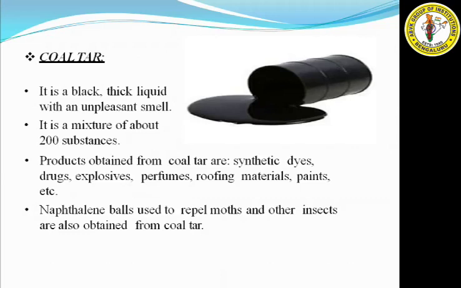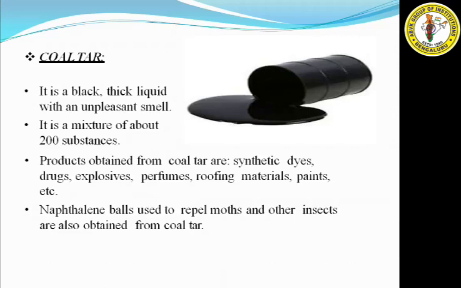Products obtained from coal tar are synthetic dyes, drugs, explosives, perfumes, roofing materials, paints, etc. Among those 200 substances, some of the materials are synthetic dyes, meaning synthetic colors, drugs meaning medicines, explosives meaning crackers, perfumes meaning scents, roofing materials meaning sheets, and also paints. These are some of the materials that can be extracted from coal tar.